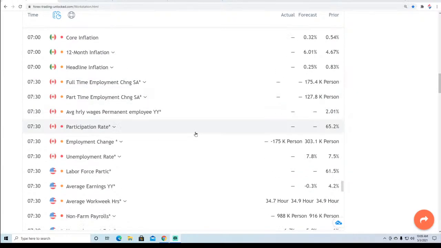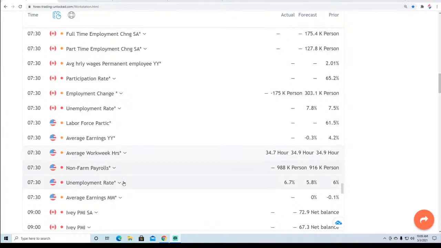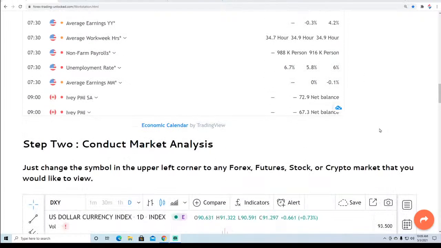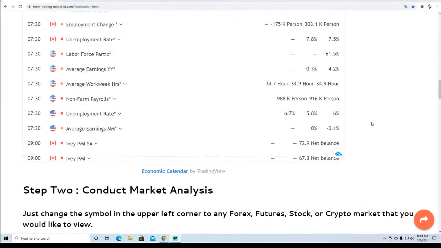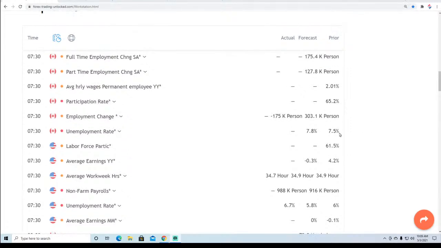We have unemployment for the Canadian dollar, and then we also have the big number of the week right here, the unemployment rate for the United States. This is a big deal right now. So our unemployment rate is still at 6.7%, actually probably higher than that. This is definitely an understated number.